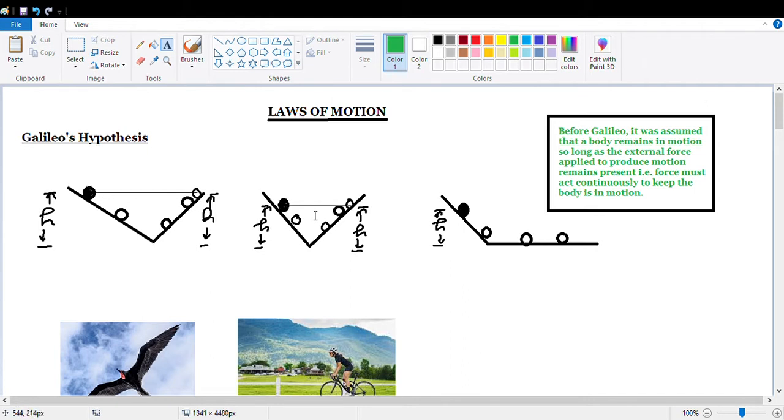Today in this video I will discuss with you the topic laws of motion. So before discussing laws of motion, I want to discuss with you a few concepts, that is Galileo's hypothesis.